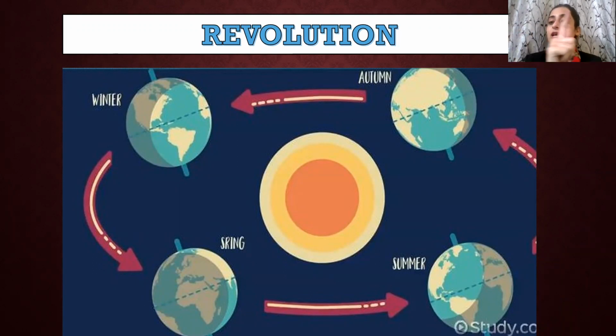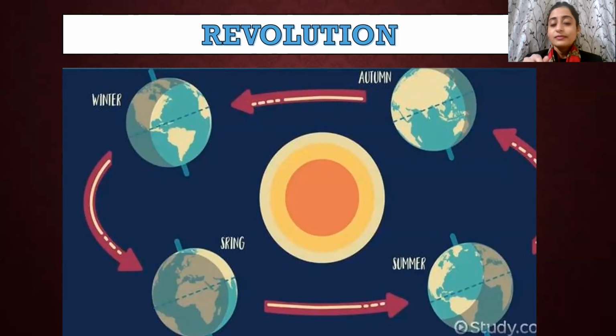It also takes around the sun. All the planets, they move around the sun also. So here we can see these arrows, and we can see this movement, this motion. So we can see spring, summer, autumn, winter. All these are seasons, right?